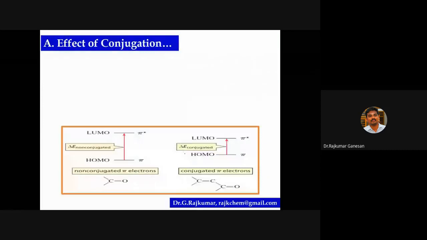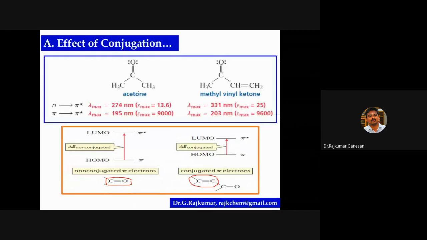And look at this, this is a carbonyl group. If the carbonyl group is in conjugation with a carbon-carbon double bond, what happens to the energy level? It further decreases. You can take the example of acetone. There are two types of electronic transitions possible in the case of a carbonyl group.